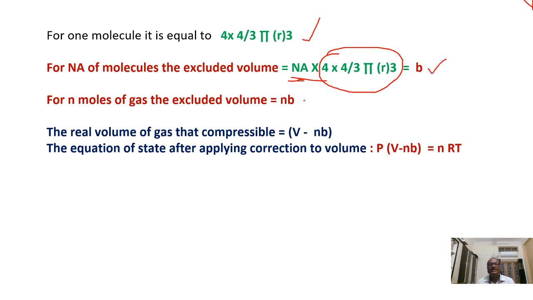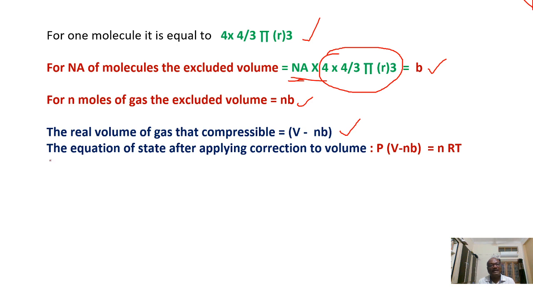For n moles, the excluded volume will be nb. So the real volume of the gas molecules will be equal to V minus nb. V is the volume of the container. From that we are excluding the excluded volume, that is V minus nb.